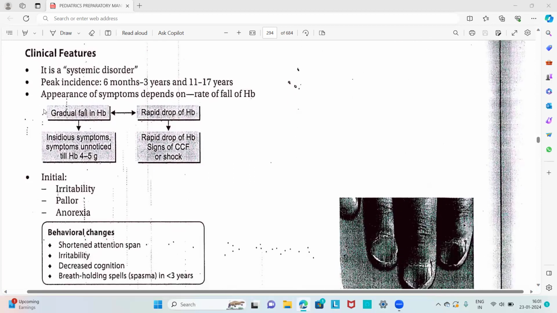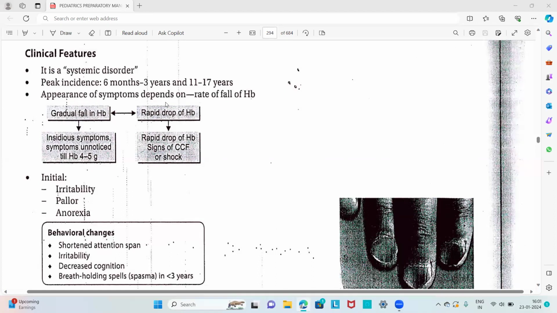Then about the clinical features, it is also asked as a short note, that is clinical features of iron deficiency anemia. Usually the iron deficiency anemia is a systemic disorder. The peak incidence is at 6 months to 3 years of age and 11 to 17 years of age, where the requirement is maximum. And therefore, there will be peak incidence of the anemia.